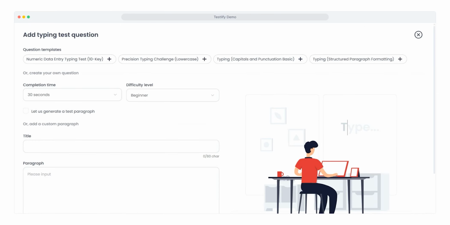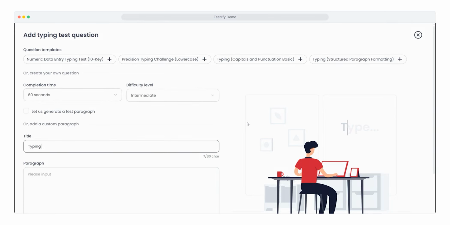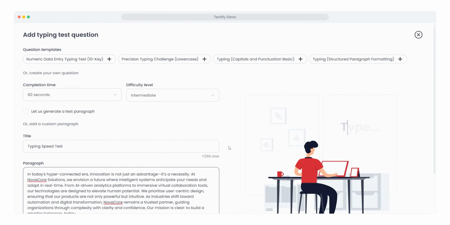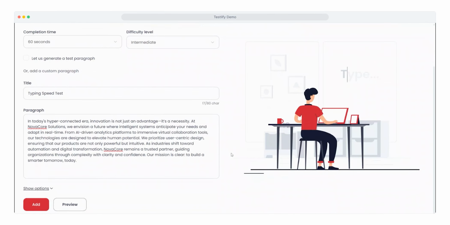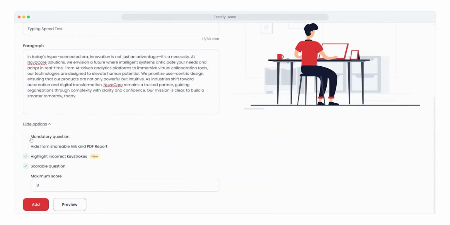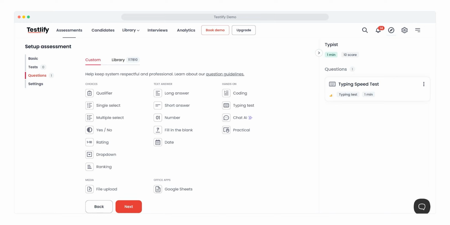You can either choose from our ready-made question prompts, or manually set the completion time, difficulty level, title, and add a custom paragraph that you want candidates to type out. Additionally, you can explore additional options and apply filters as per your specific requirements. Once you've set everything up, click on Add button. Now your typing question is ready to be included in your assessment.